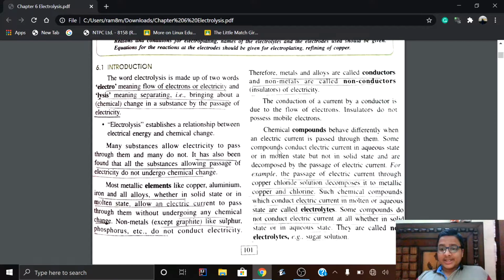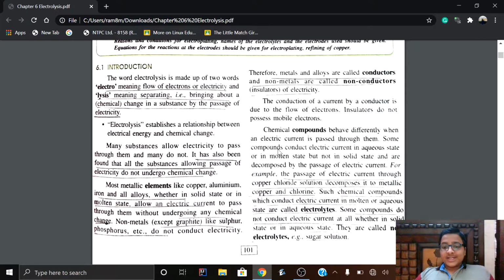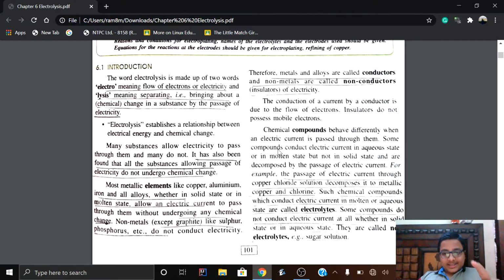Chemical compounds behave differently when an electric current is passed through them. Some compounds conduct electricity in aqueous solution or in molten state, but not in solid state, and are decomposed by the passage of electric current. Some compounds conduct electricity in the solid state and some don't. But there are other compounds that conduct electricity in the aqueous or molten state, and chemical compounds which conduct electric current in molten or aqueous solution state are known as electrolytes.